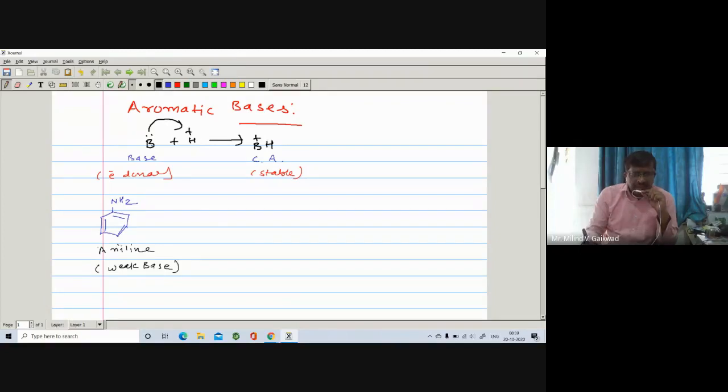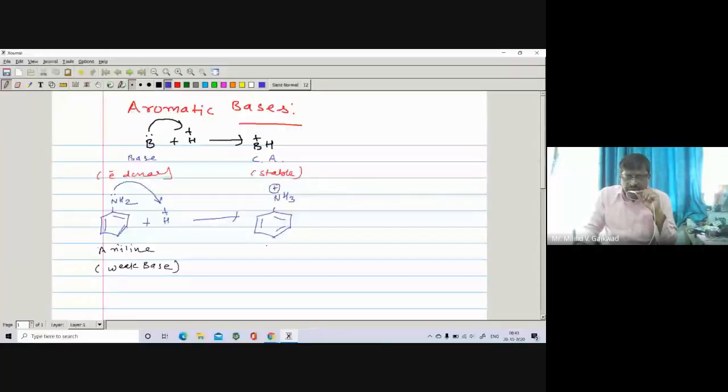This aniline contains nitrogen, and nitrogen contains one lone pair. So we can say that this lone pair is given to the H plus, and it is found to be basic in nature. It donates the lone pair to H plus, and there is formation of the conjugate acid. Here is a pi bond, and here NH3 with nitrogen carrying a positive charge. So it is your conjugate acid.